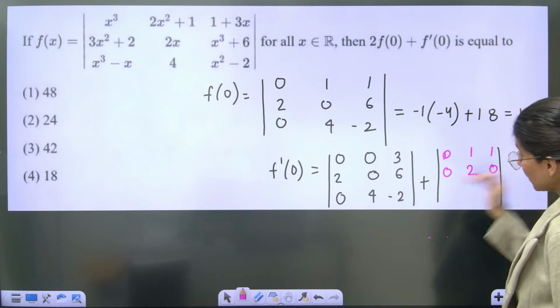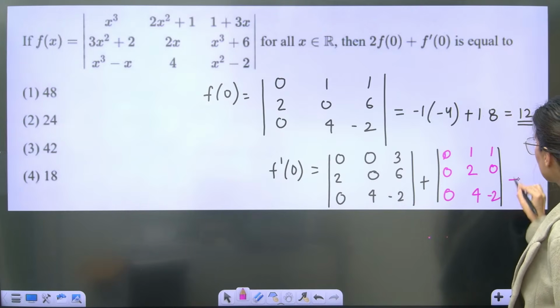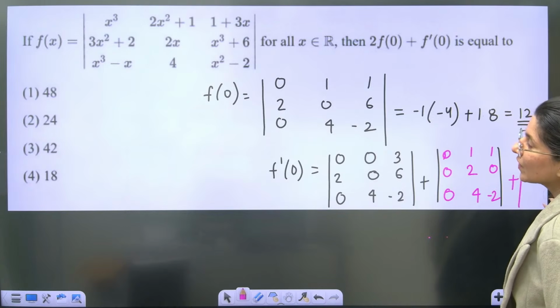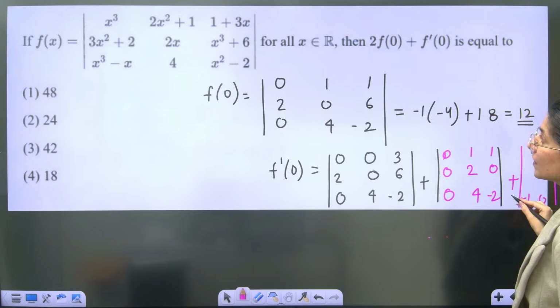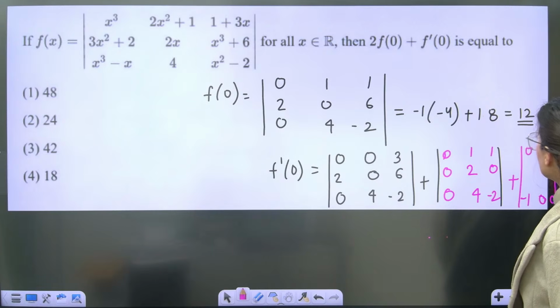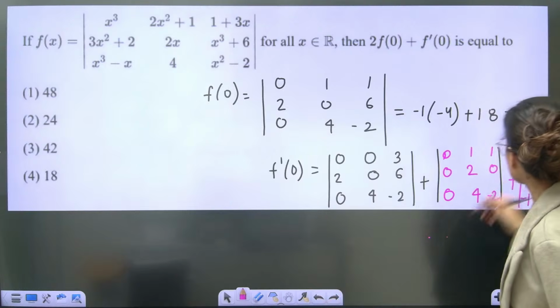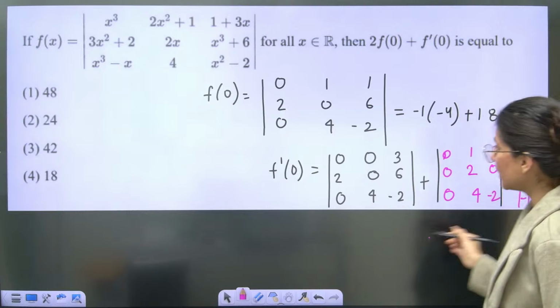Sorry, if you have to keep the row number 3 as it is, right? 0, 4, minus 2, plus. Last thing, so you have to differentiate this row only. 3x square minus 1, so minus 1. This is 0. This is 2x square, 0. Correct? Rest everything will be as it is. So this is 0, 1, 1, 2, 0, 6. Now open it, f dash 0.